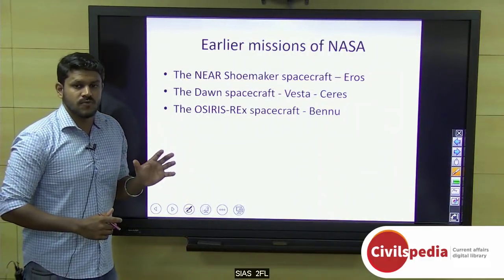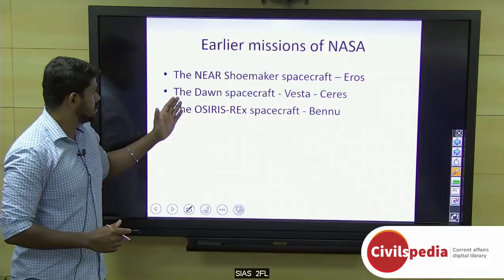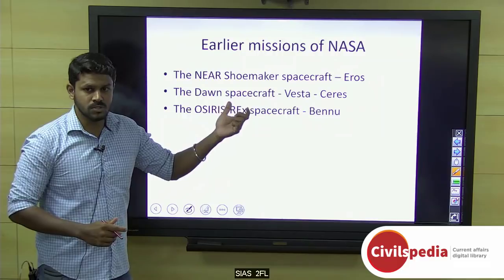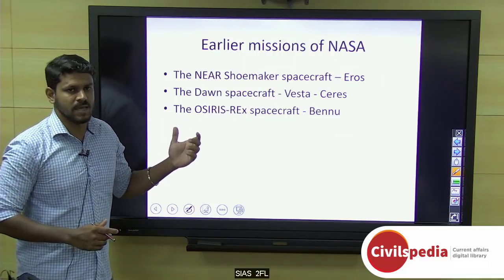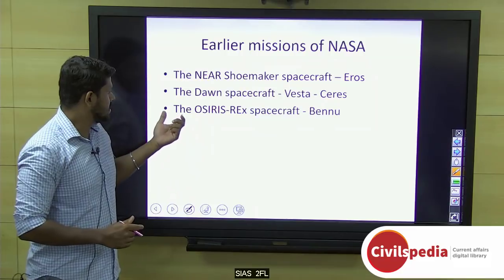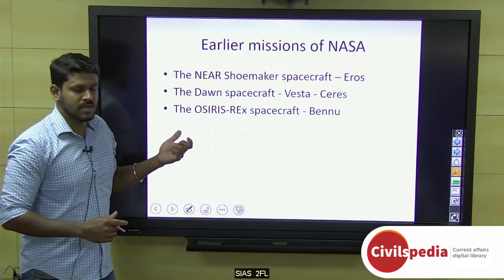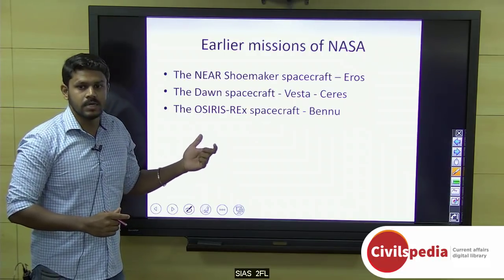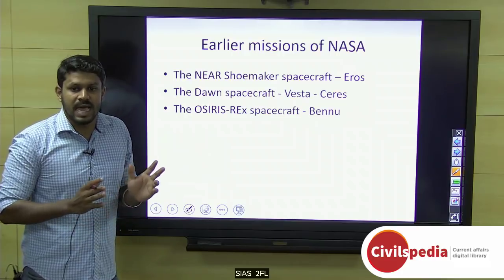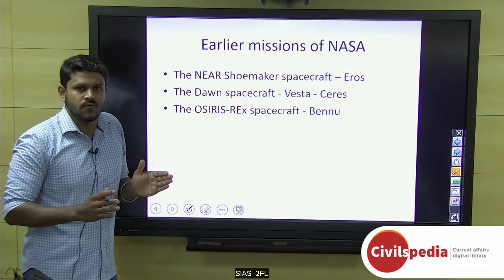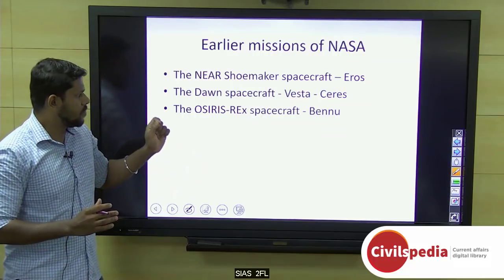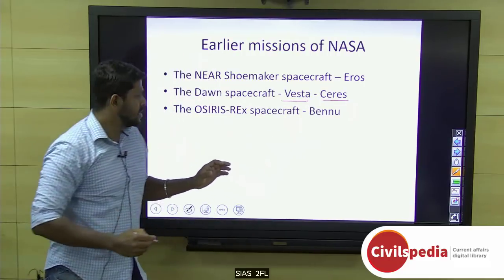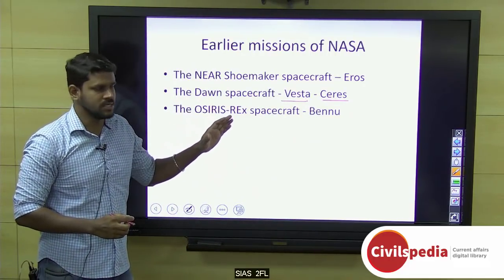Some of the earlier missions of NASA to study asteroids were the NEAR Shoemaker spacecraft, which studied an asteroid near Earth by the name Eros, and took photographs of Eros and sent them back to Earth in the year 2000. Another most significant earlier mission was the Dawn spacecraft, which studied the two largest asteroids in the asteroid belt between the orbits of Mars and Jupiter. The largest asteroid in that belt is Ceres, and the second largest is Vesta. It is the Dawn spacecraft which studied both these asteroids.